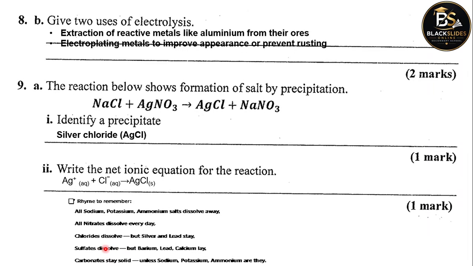Potassium sulfate, aluminium sulfate, magnesium sulfate will dissolve in water, but barium sulfate, lead sulfate, and calcium sulfate are not very soluble, only slightly, so they are considered insoluble in solution anyway.